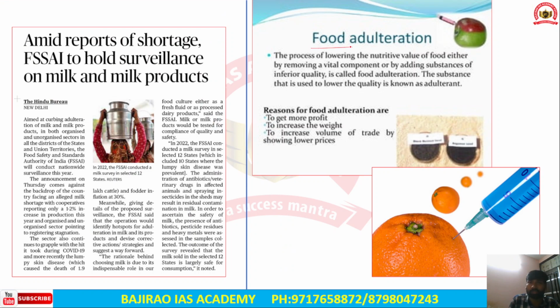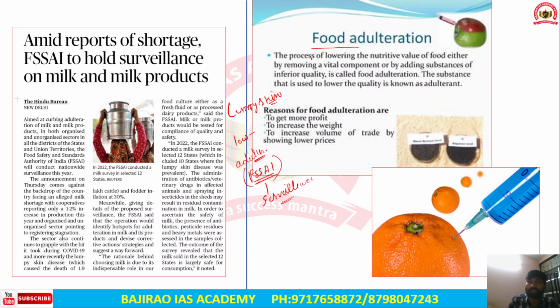This article is with respect to food adulteration. Recently, because of the lumpy skin disease, there was a drastic reduction in milk production. When there is a lower availability of milk, there is a probability that the milk would be adulterated. So in order to prevent the adulteration of milk, the Food Safety and Standards Authority of India has intervened, and it has started large scale surveillance of milk across different states.